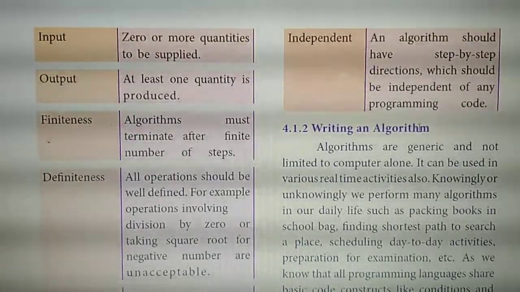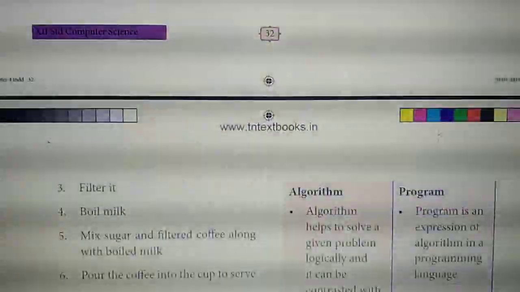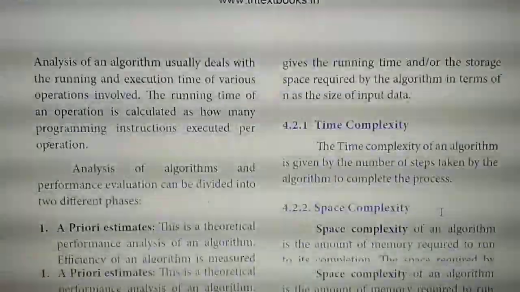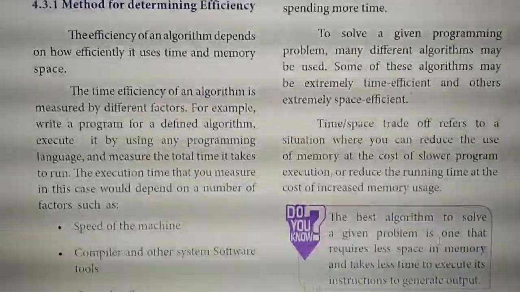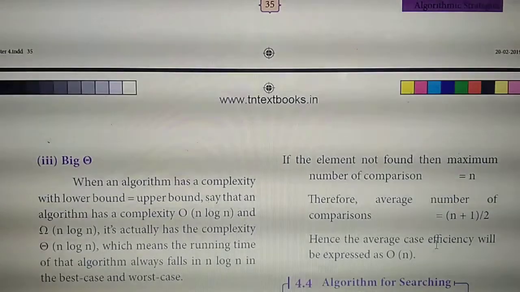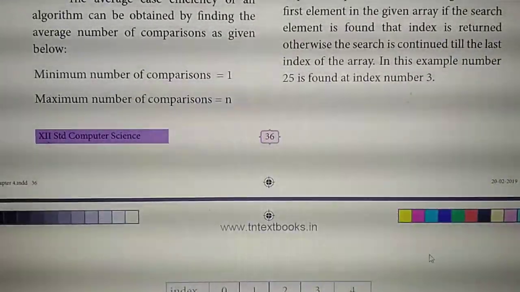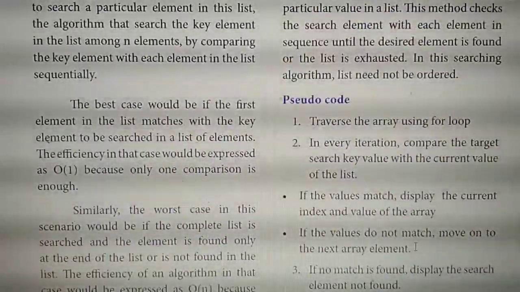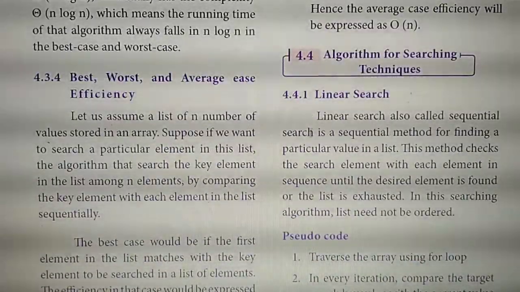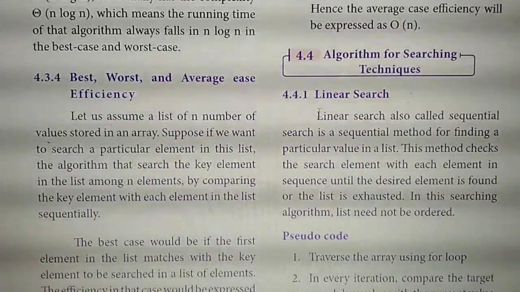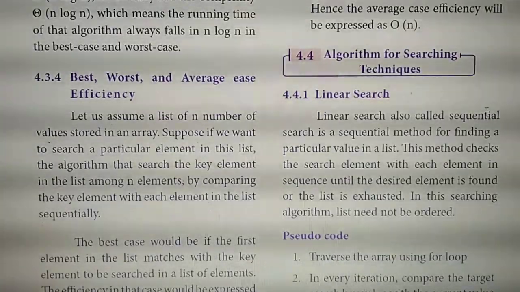Have you all marked? Then second question, now take page number 36, linear search algorithm. Page number 36, mark here from linear search. Starting from here, linear search is also called sequential search.